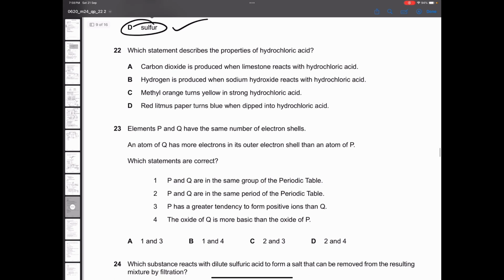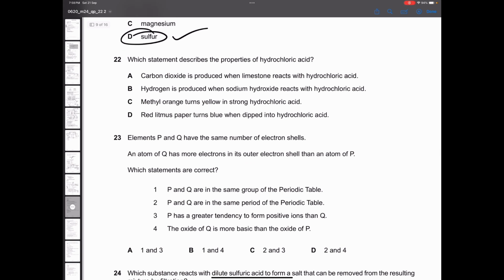Question 22. Which statement describes the properties of hydrochloric acid? When hydrochloric acid reacts with limestone, CO2 is produced. Limestone is CaCO3 plus HCl. This definitely gives you CaCl2 plus H2O plus CO2. So this statement is correct.